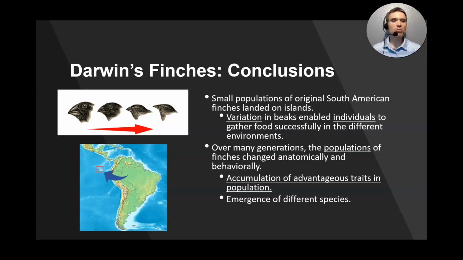And it was this accumulation of advantageous traits that allowed those individuals to better survive and better reproduce in those populations. And this is the concept where Darwin first believed the emergence of different species.